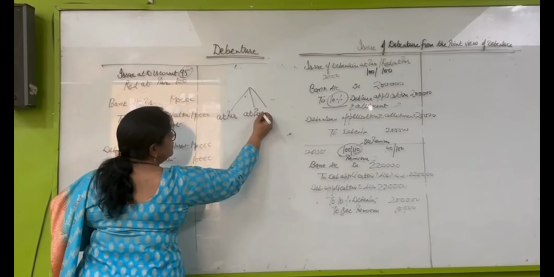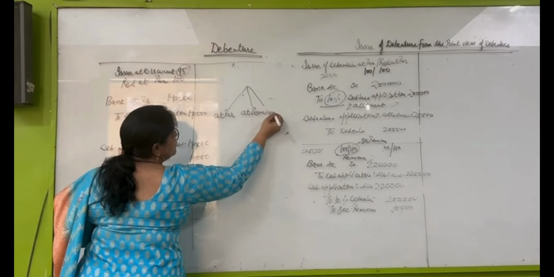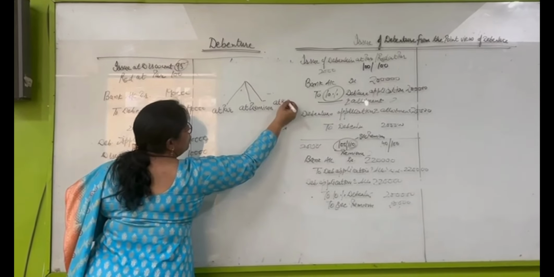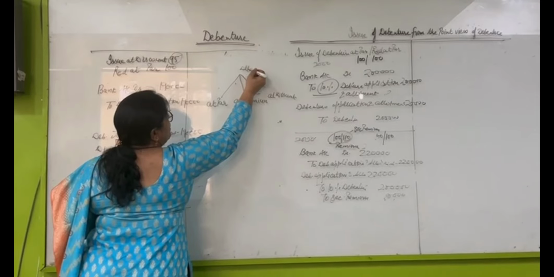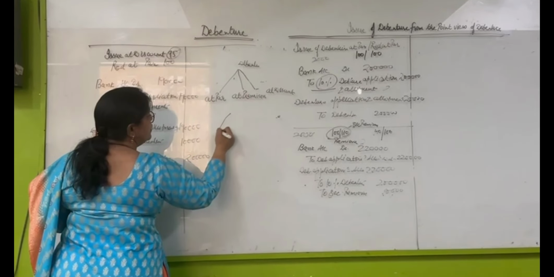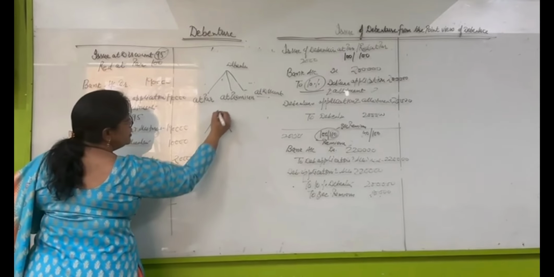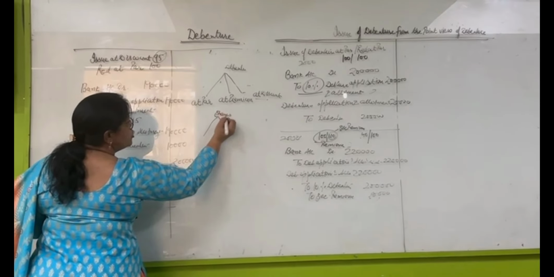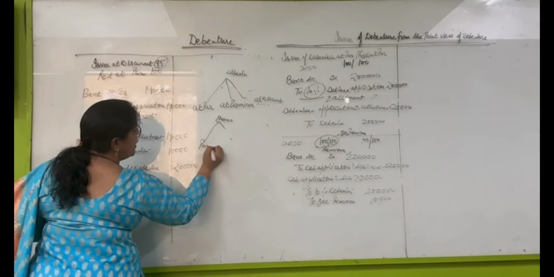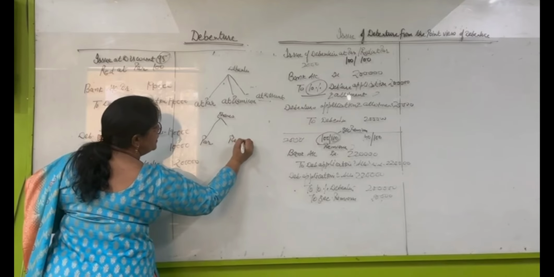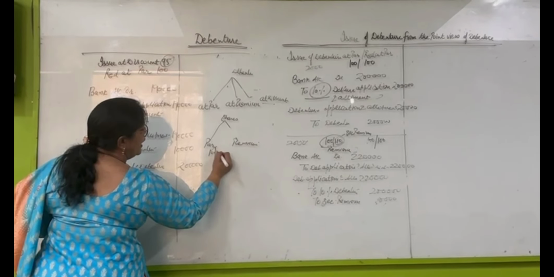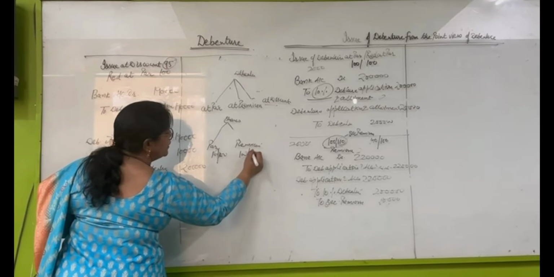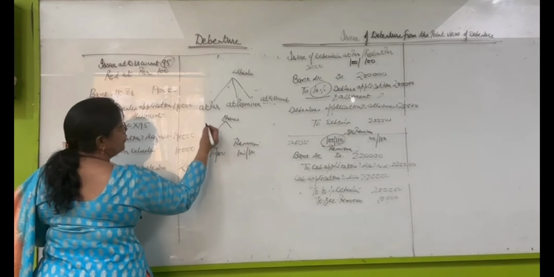Because debentures can be issued at par, at premium and at discount, but shares cannot be issued at discount. Shares can be issued only at par and premium, 100 at the rate of 100 or 100 at the rate of 110, 115.